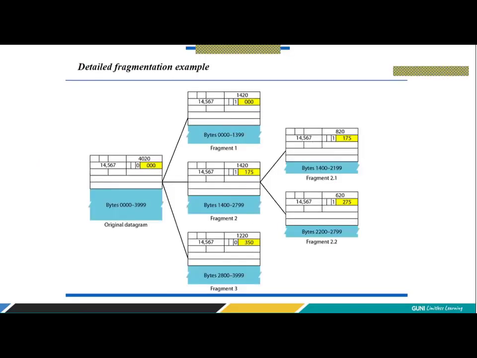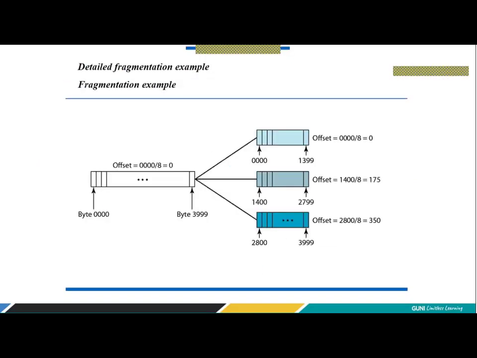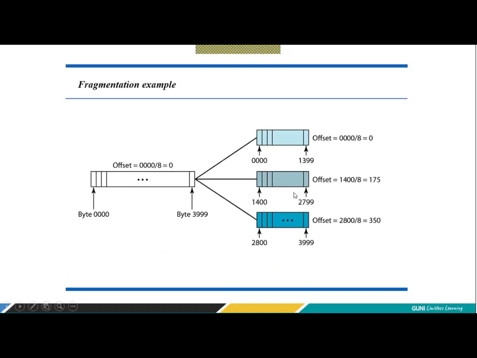So try to understand, and then in the next session what I will do, friend, is this: here we made only 3 fragments. In the next example, even these 3 fragments are received by some router, and there is a router where you receive this packet, which is maybe a different router. I will show a topology also. And this router cannot pass this data even at 1,400. So this packet needs to be divided into 2 further fragments. A fragment of a fragment, like interest on interest. Right? So we will show that example in the next session.